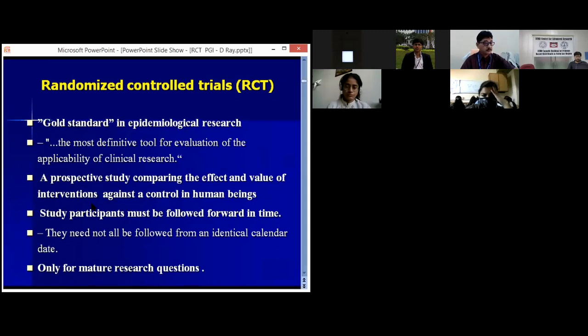It is a forward study. They need not be followed from the identical calendar date, meaning the intervention may not be at the same time. It may be on various dates, and that has to be followed, but it has to be followed as per the protocol. It should be followed equally.